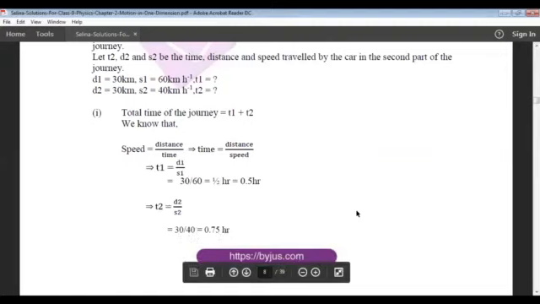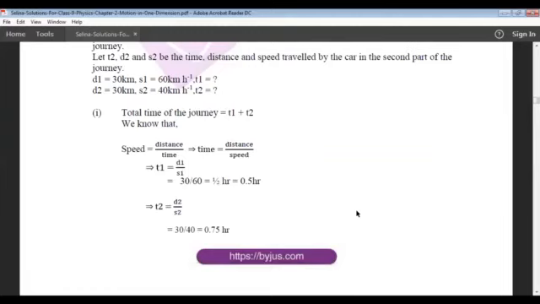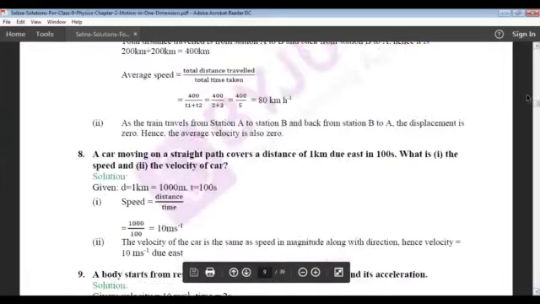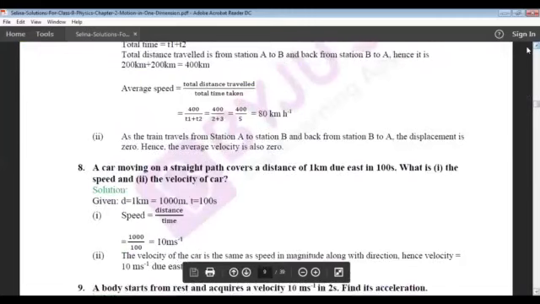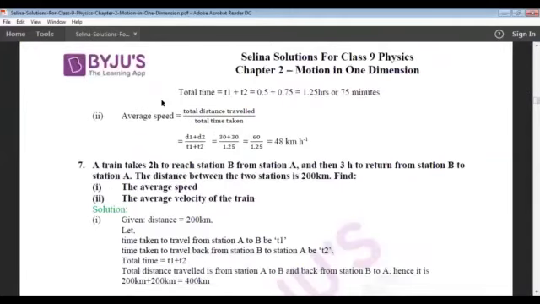So if we add both times, T1 plus T2, you're going to get the total time taken for the journey. Therefore, the total time is T1 plus T2, that is 0.5 plus 0.75, that is 1.25 hours or 75 minutes.